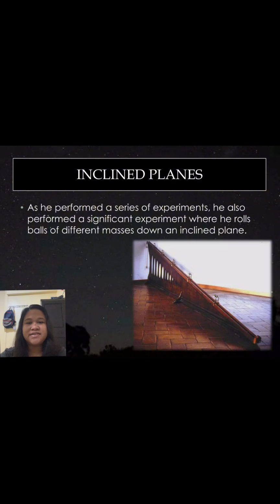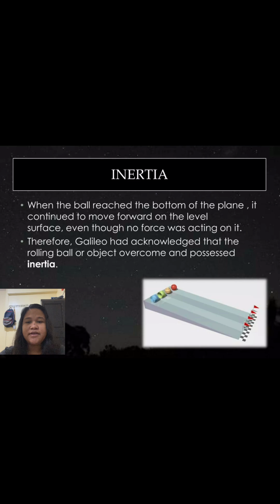Galileo performed a series of experiments. He also performed a significant experiment where he rolled balls of different masses down an inclined plane. When the ball reached the bottom of the plane, it continued to move forward on the level surface, even though no force was acting on it. Therefore, Galileo acknowledged that the rolling ball or object possessed inertia.